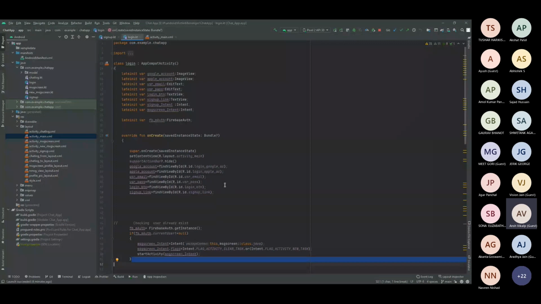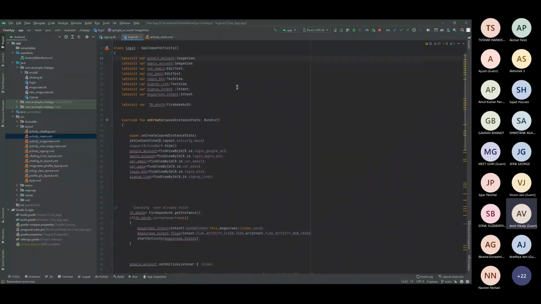I hope my screen is visible to everyone, like all the text. Okay, yes, yes.